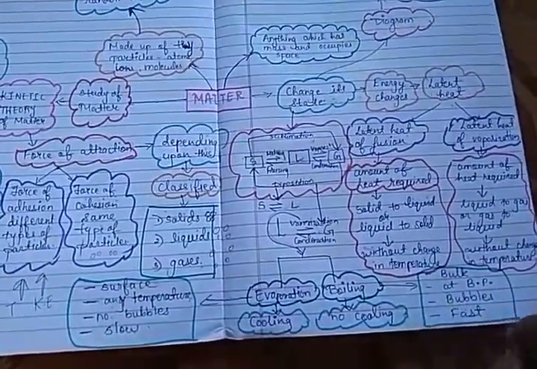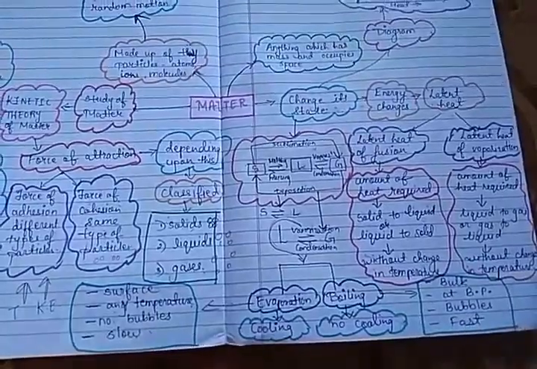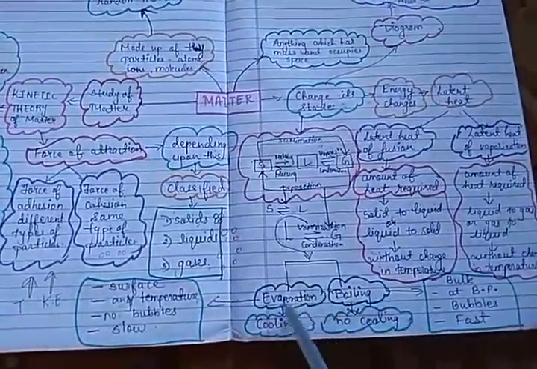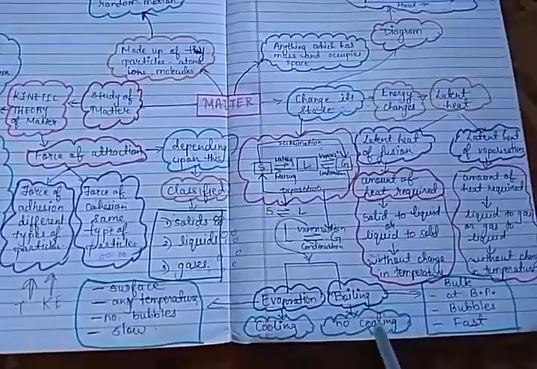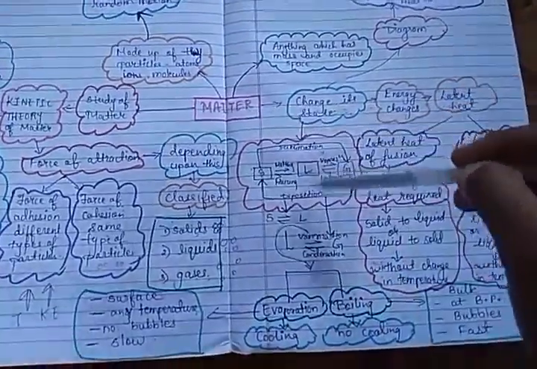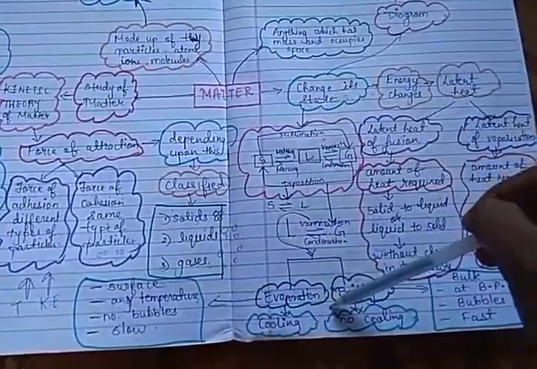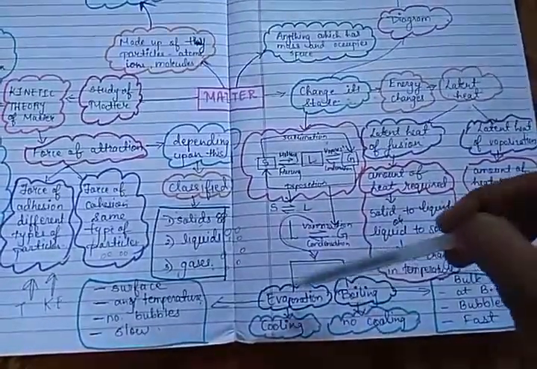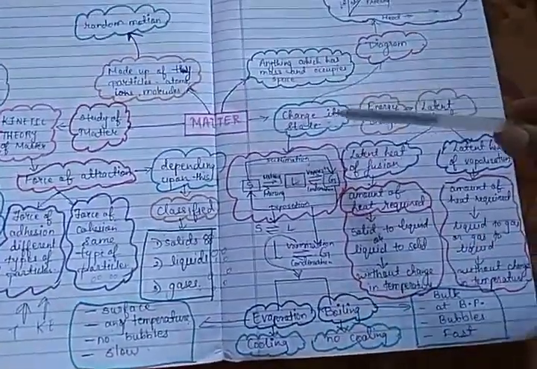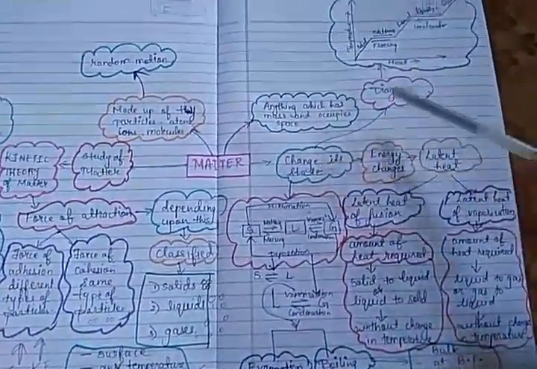In boiling we can see bubbles, and boiling is a fast process. So remember this, and this is a very important part: evaporation causes a cooling effect. Boiling does not cause a cooling effect. Now, this is related to the change of state, and these are the different types of vaporization processes, evaporation and boiling. Now, this change of state is explained by a diagram.